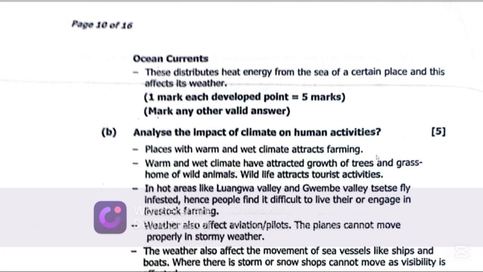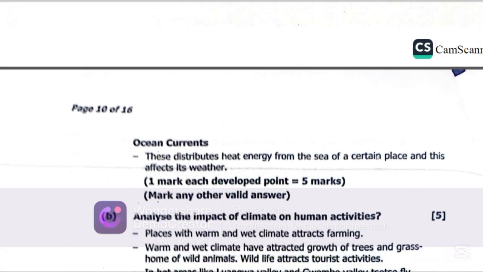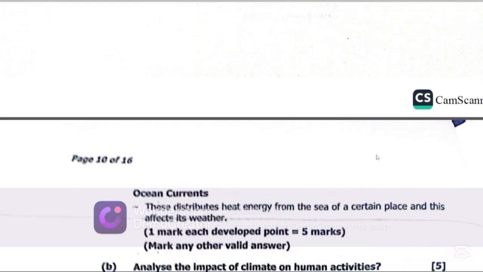Now let's get to ocean currents as another factor. When we say ocean currents, we mean they distribute heat energy from the sea of a certain place, and this affects its weather.